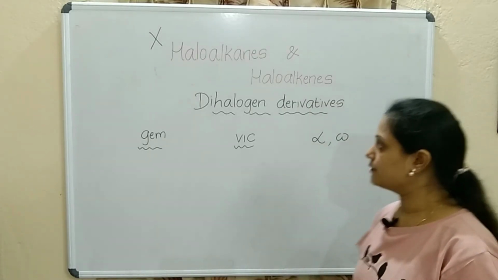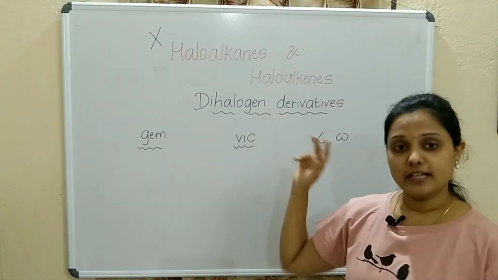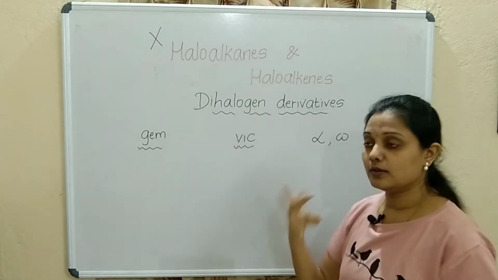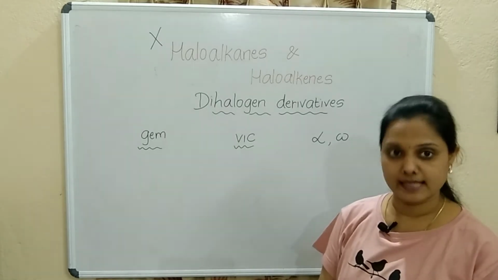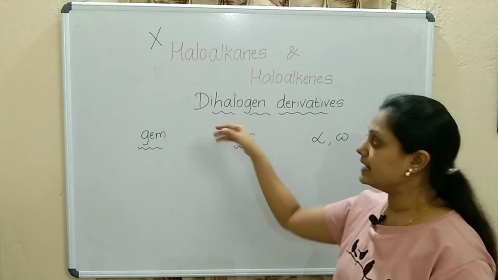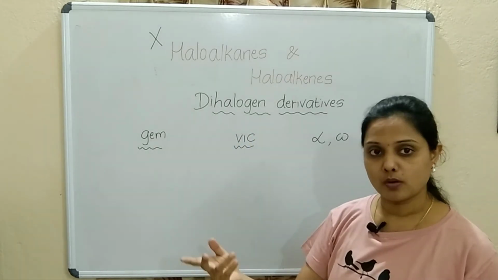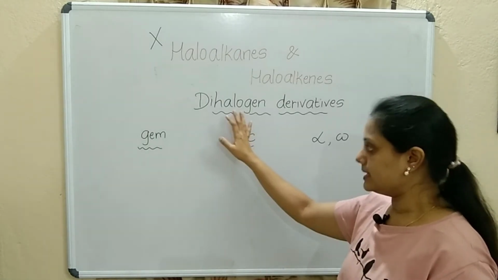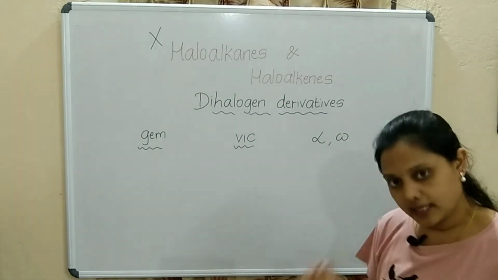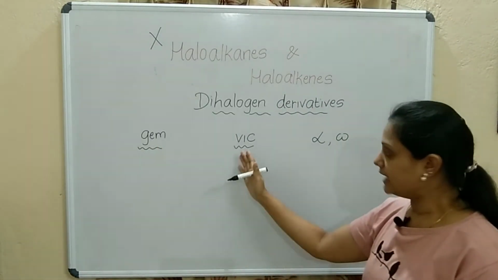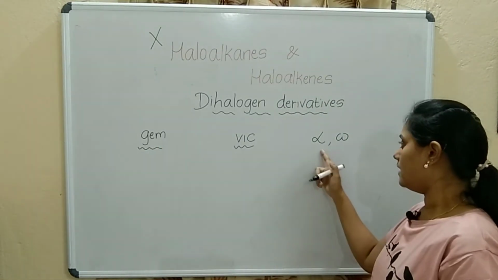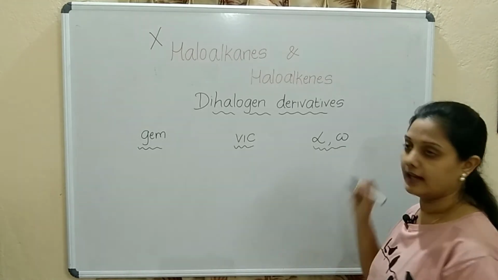So let's check the next one. Dihalogen derivatives. Dihalogen means 2 halogens and both the halogens will be the same. Correct. Dichloro, dibromo. So it will be the same, and here we have 3 types, that is gem dihalide, vic dihalide, alpha omega dihalide.